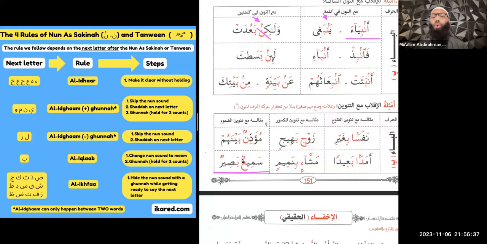And what are we going to do? We're going to hold for two counts. Sami'un basirun, as we have right here. Change the noon sound to a meme, and then do a ghunna, hold for two counts.